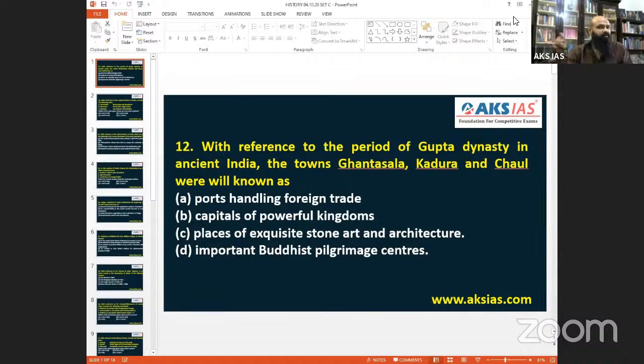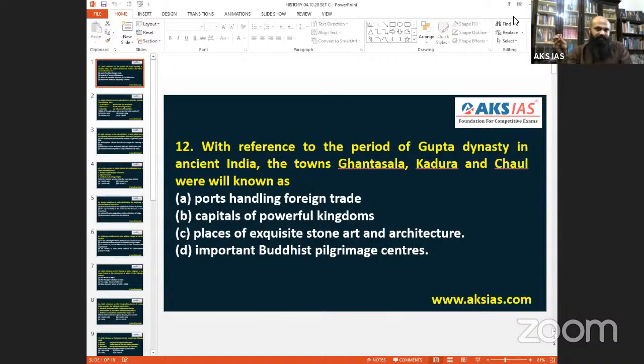Please make sure that you have the question as such, or else you can find this particular question in other papers also, but with different numbers. A, B, C, D sets will be there. I am discussing the set C question, C for Charlie. It goes like, with reference to the history of India, consider the following pairs. They have distinguished between famous places and present state.